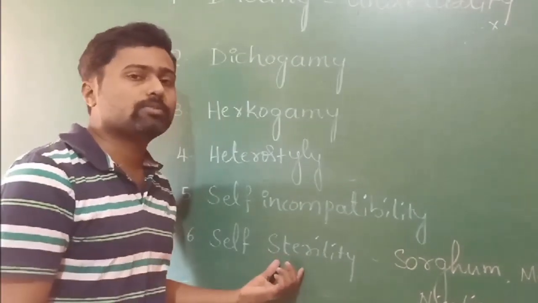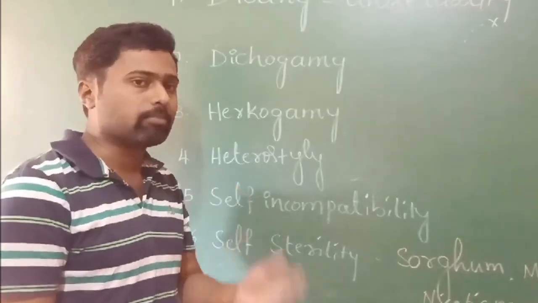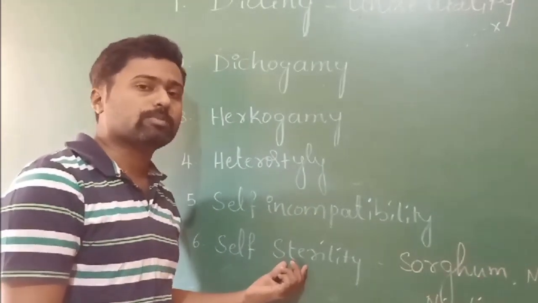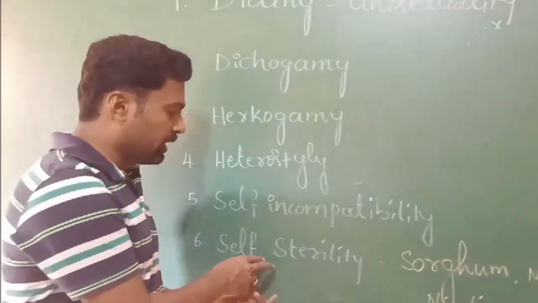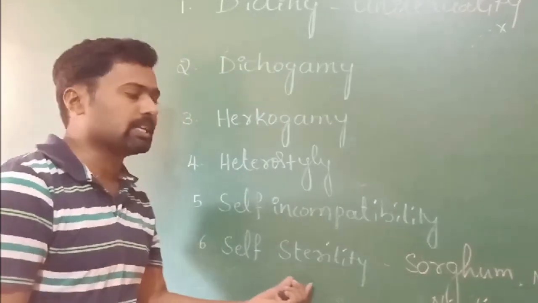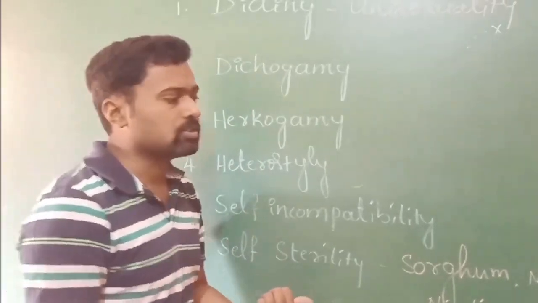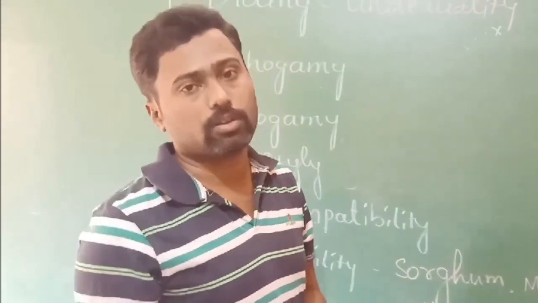It may be because of genetic reasons, meaning the genes found in the plant body, or it may be because of sporophytic reasons. So the reasons may be different. Where the plant produces non-functional pollen grains, that is called self-sterility. In this condition also, cross-pollination is the only option. The pollen grains have to come from another flower.